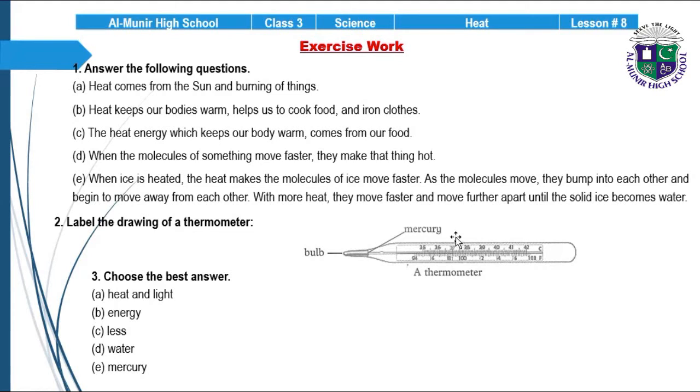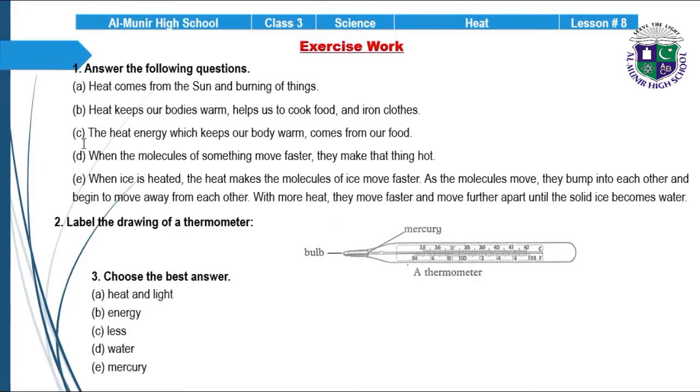Next students, we have the exercise of unit number 8. Look at these questions and its answers. Here we have the question answers. Answer the following questions. The answer of first question is heat comes from the sun and burning of things. Part B, answer is heat keeps our body warm, help us to work, to cook food and iron clothes.